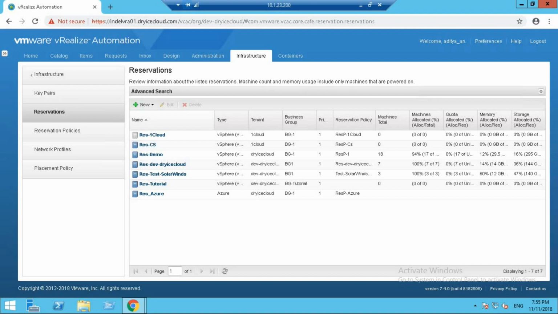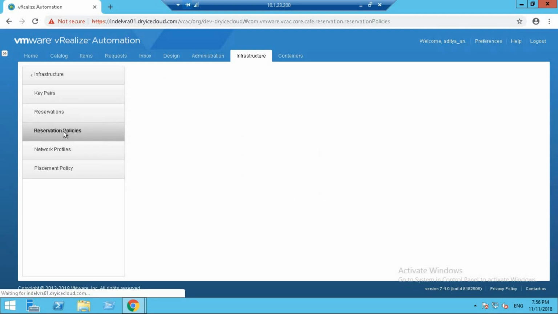If multiple reservations exist on which a provisioning request can be made, then the reservation with the highest priority will be selected for provisioning. Please keep in mind that reservations in vRealize Automation are not the same as those in vSphere. Reservations in vRA just specify which fabric resources are available for provisioning, but they do not guarantee that sufficient resources are available for provisioning. Next up, we're going to discuss reservation policies.